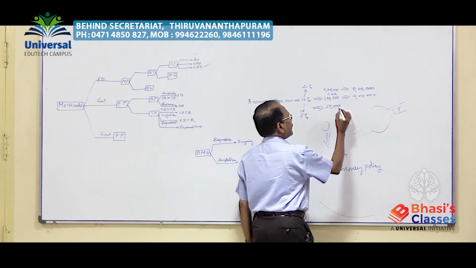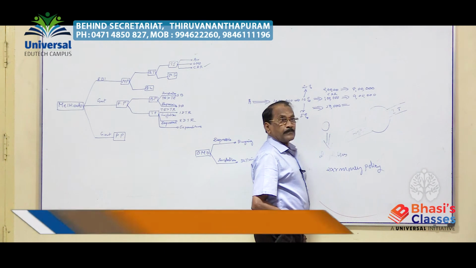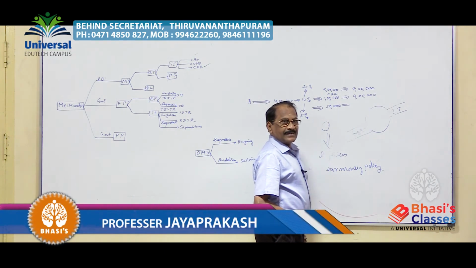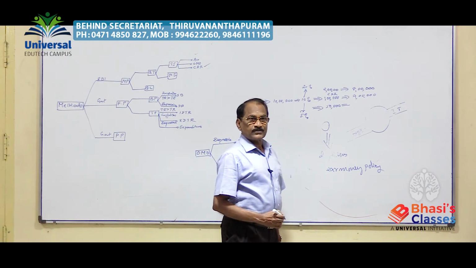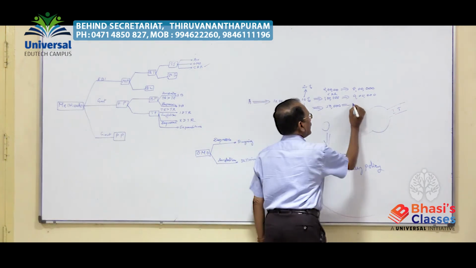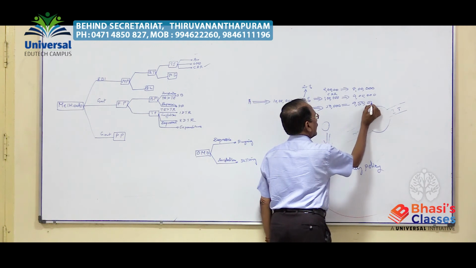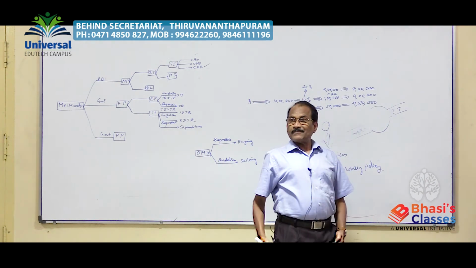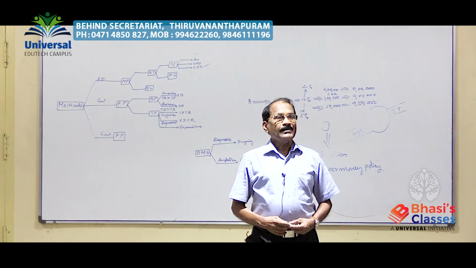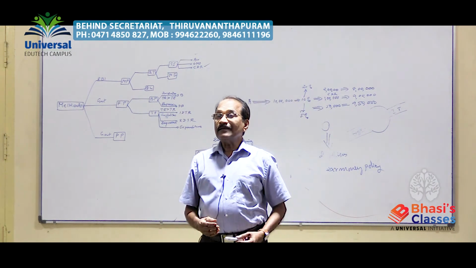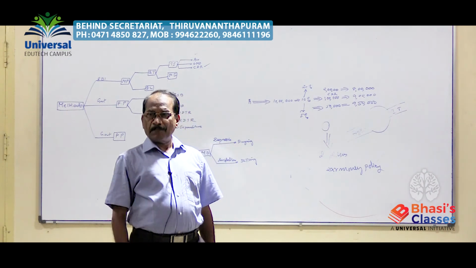But what is the lending capacity? Not 9, it is 9.5. 9 lakh 50,000 rupees will be the loan lending capacity of this commercial bank. From 9 it has increased to 9.5 by reducing the CRR.